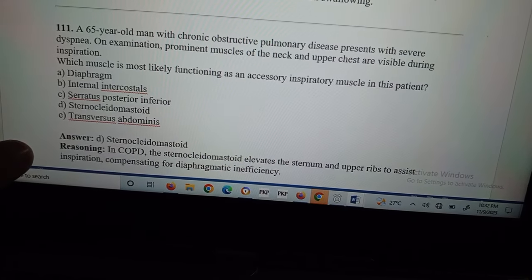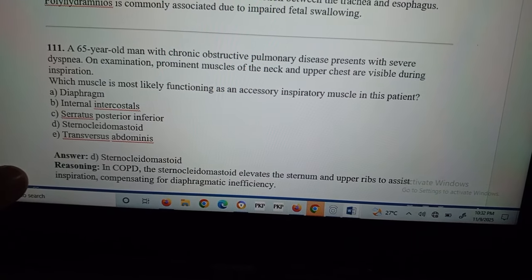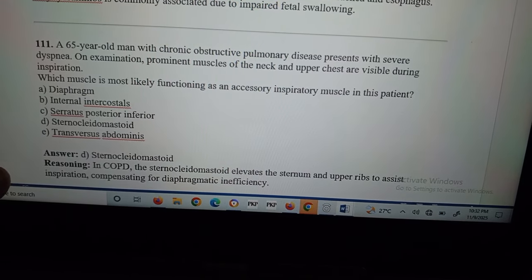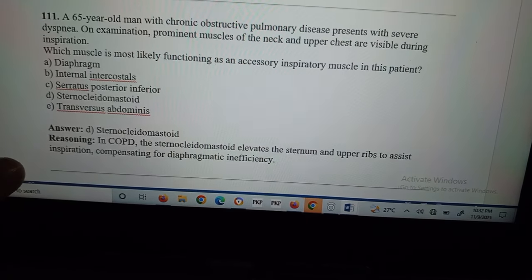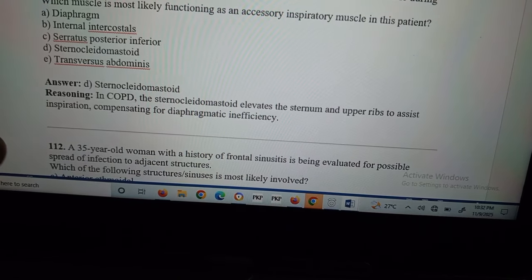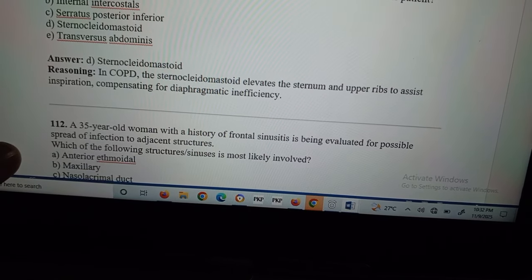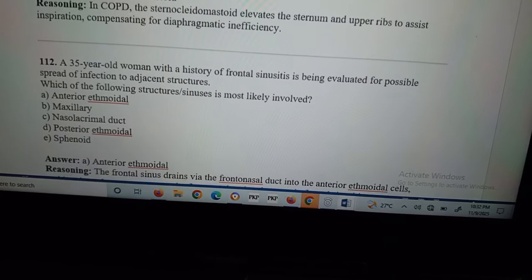Question number 111. A 65-year-old man with chronic obstructive pulmonary disease, COPD, presents with severe dyspnea. On examination, prominent muscles of the neck and upper chest are visible during inspiration. Which muscle is most likely functioning? Sternocleidomastoid muscle. In COPD, sternocleidomastoid elevates the sternum and upper ribs to assist inspiration, compensating for diaphragmatic insufficiency.